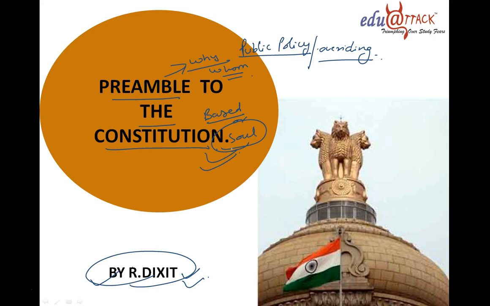And what does the preamble have? The preamble has some very important words like sovereign, socialist, secular. These are words which are very popular. Many politicians use the word secular, so we will check what secular is. Sovereign, socialist, secular, democratic and republic. These are the most important words written in the preamble to the Constitution, and their meaning is very deep. Let's see one by one all these words.